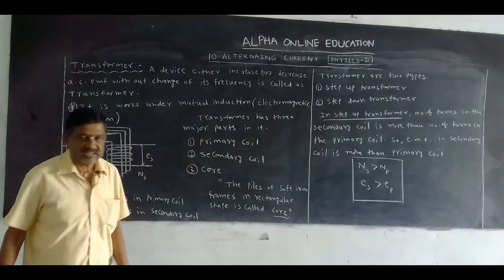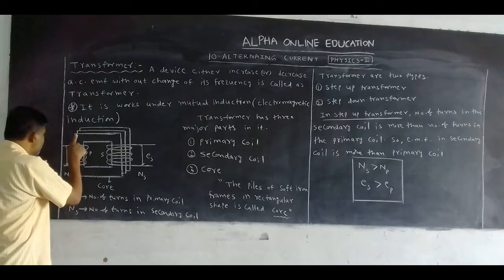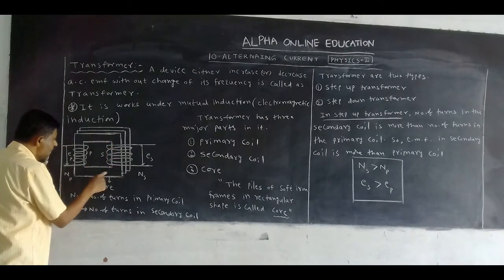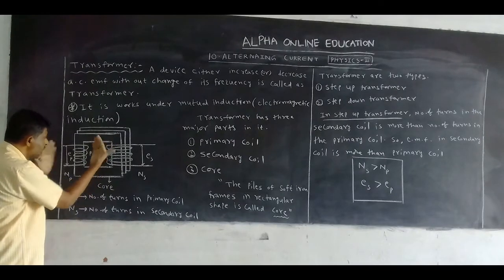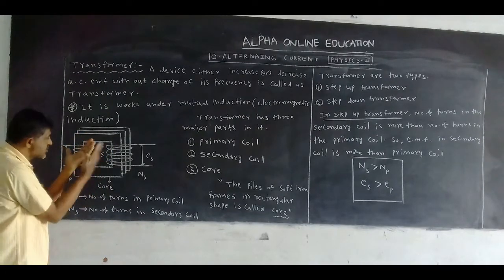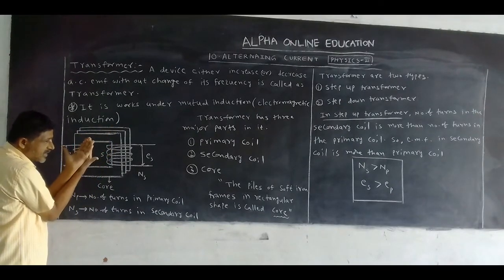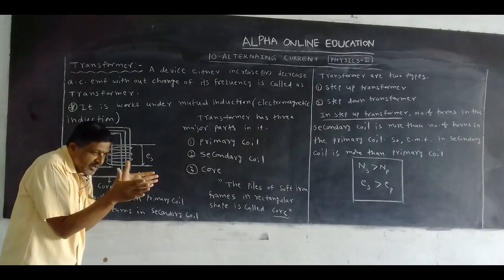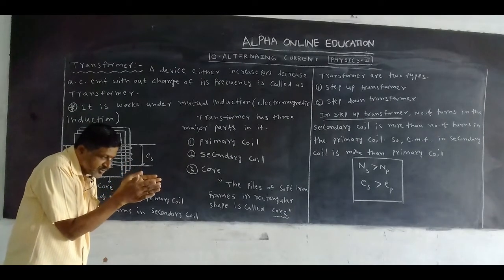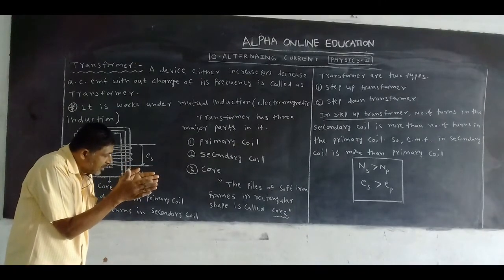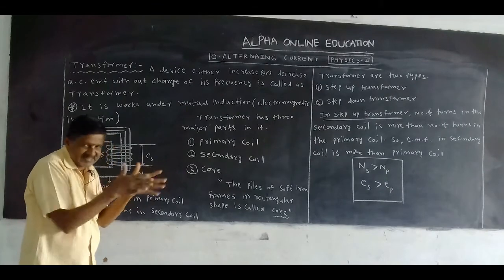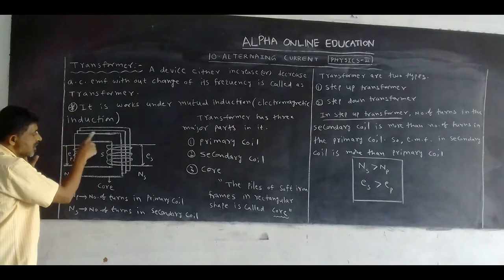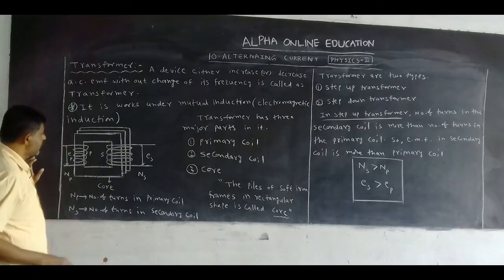Now, this is the design of a transformer. This is a rectangular frame, here an empty place. Another rectangular frame is taken and stuck to this. Another rectangular frame is taken and stuck to that. A number of these soft iron frames stuck together is called piles. These are the piles of which one? Soft iron frames in a rectangular shape.